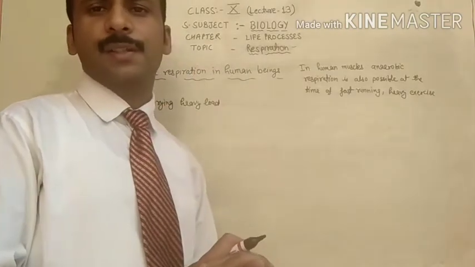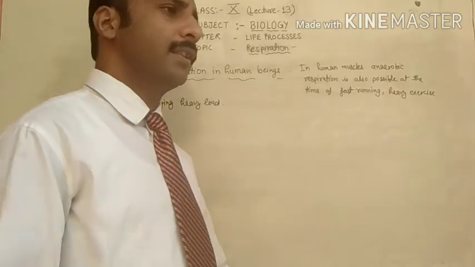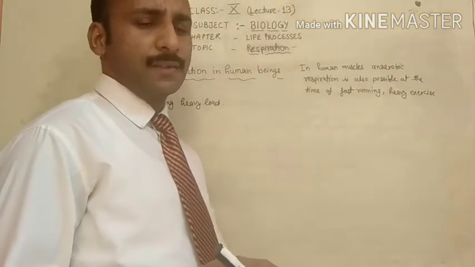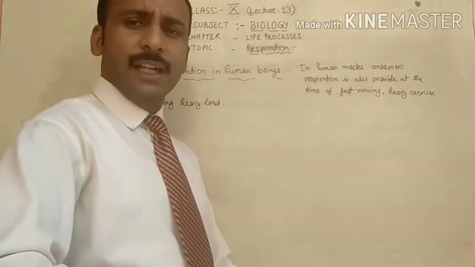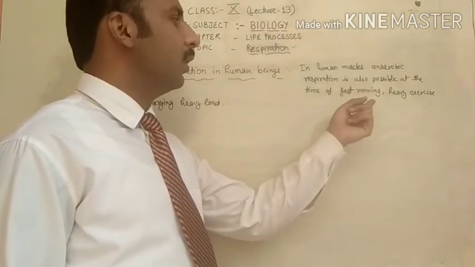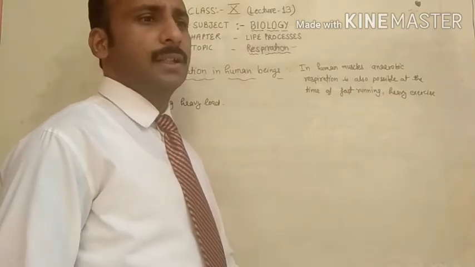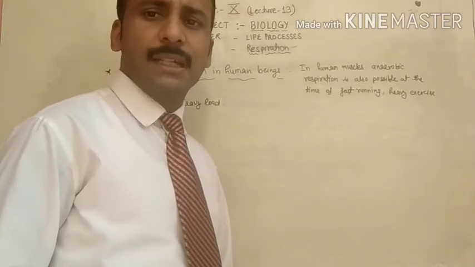In human muscles, anaerobic respiration is also possible, but at the time of fast running, carrying heavy load or heavy exercise. So what process takes place at that time?